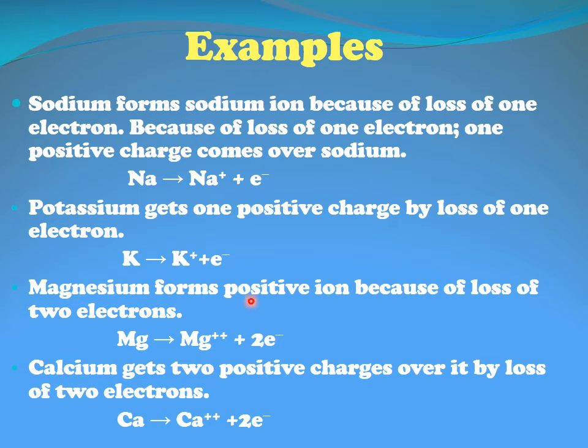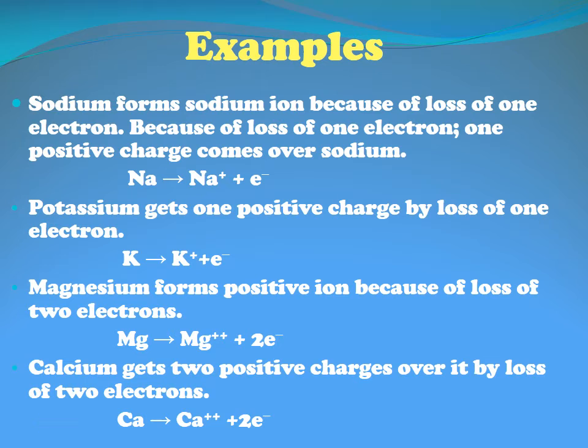Magnesium has 2 electrons in the outermost shell, atomic number 12, electronic configuration 2, 8 and 2. So it has a tendency of giving 2 electrons and forming a 2+ charge, and forms a cation. So all the metals have a tendency of forming a positively charged ion which is called a cation. Similarly, calcium also gets 2+ charge by losing 2 electrons, because the electronic configuration of calcium is 2, 8, 8 and 2, as its atomic number is 20.